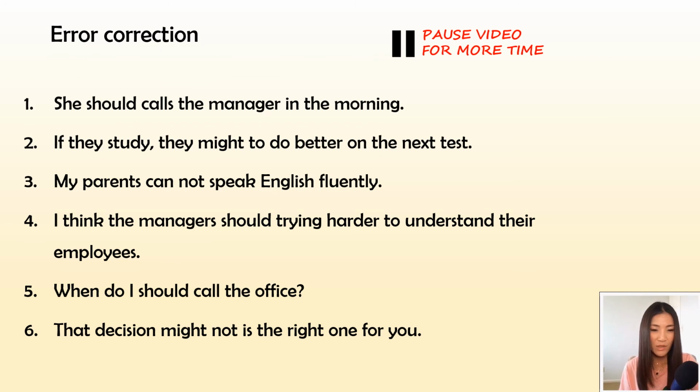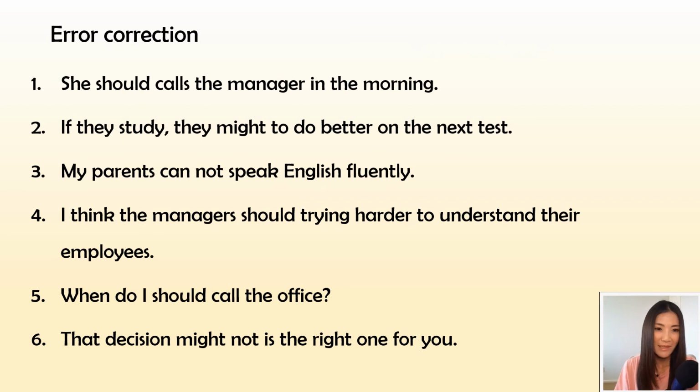Let's take a few minutes to correct the errors in the following 6 sentences, all related to modals. Number 1, she should call the manager in the morning. 2, if they study, they might to do better on the next test. 3, my parents cannot speak English fluently. 4, I think the manager should try harder to understand their employees. 5, when do I should call the office? 6, that decision might not is the right one for you. Please pause this video for more time. Okay, let's correct it together.